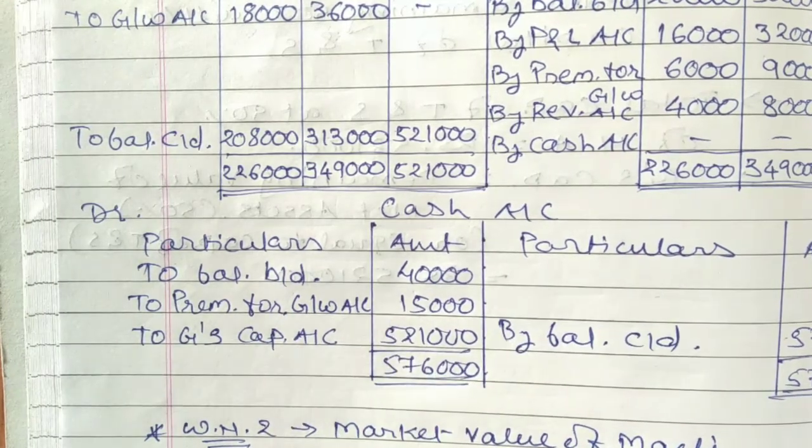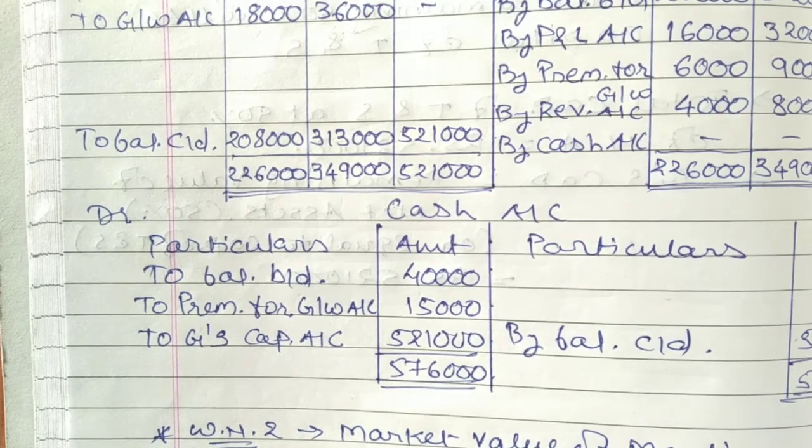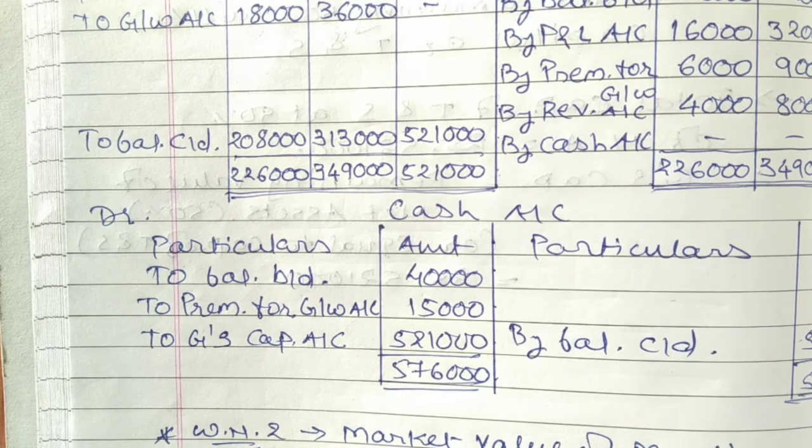Let's move to your first adjustment, that is goodwill is valued at 54,000. Same way, seventh adjustment, Goli will bring his share of goodwill in cash.